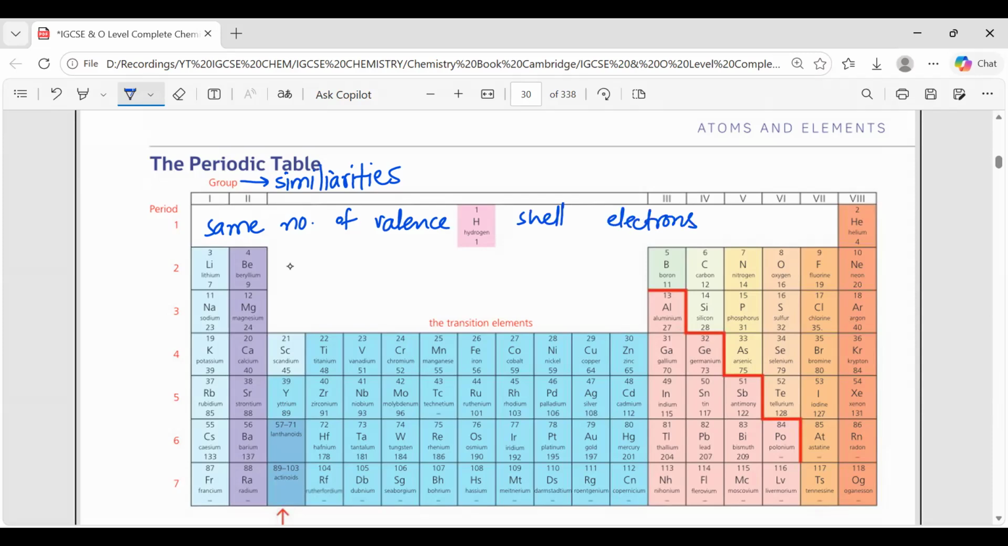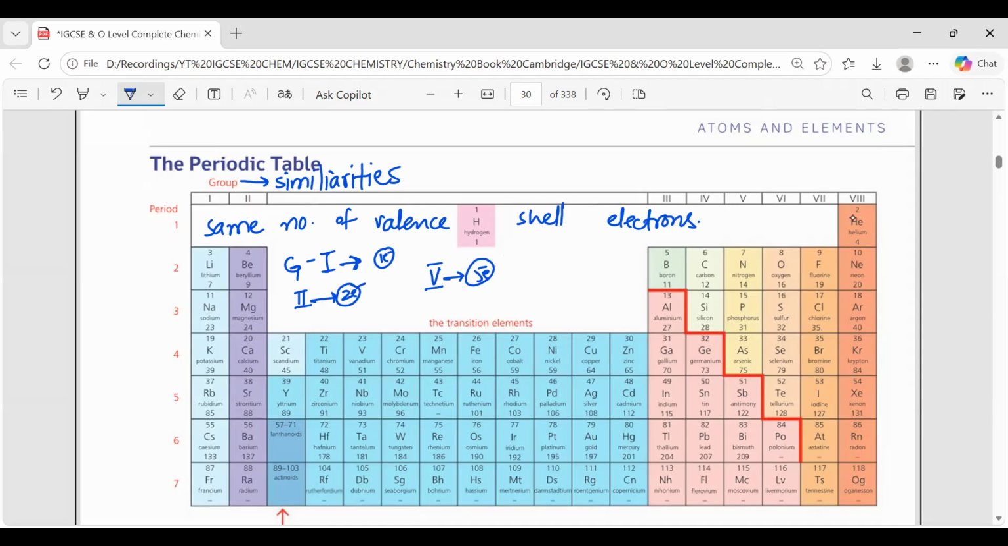Like if I talk about the group 1 elements, how many electrons will be there in their valence shell? One. And if we talk about group 2, it will be two. And so on. If we talk about group 5, the valence shell will have 5 electrons. Clear? There is 1 electron, there is 2 electrons.